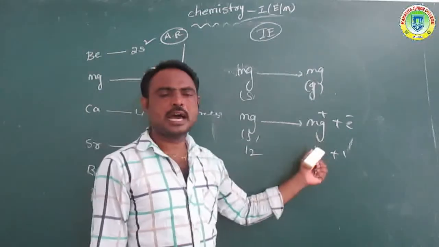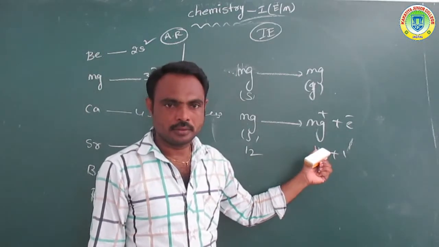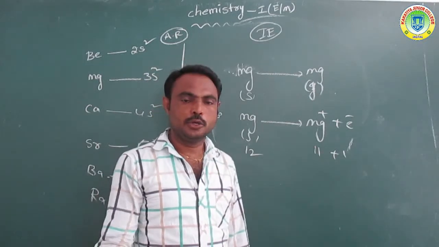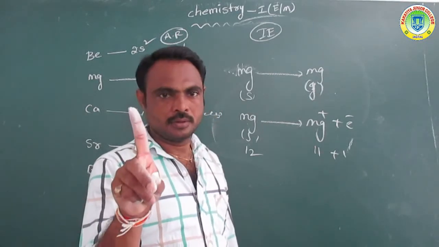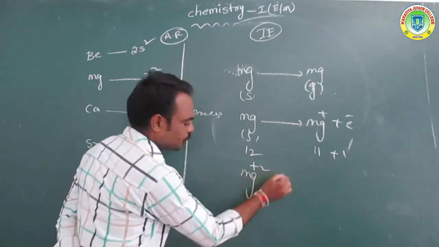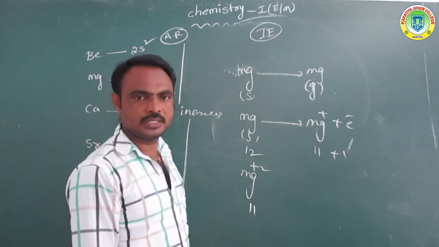It is also called a cation or unipositive ion. Uni means 1. Now, Mg2+: we already know Mg+ has 11 electrons.